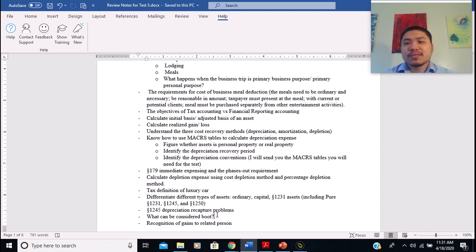That's why the owner of that piece of land has to throw in something. It can be cash, or some other personal property, a piece of machinery, a car, anything. So I want you to know the definition of boot, what can be considered boot, and how we recognize gain when there's boot.